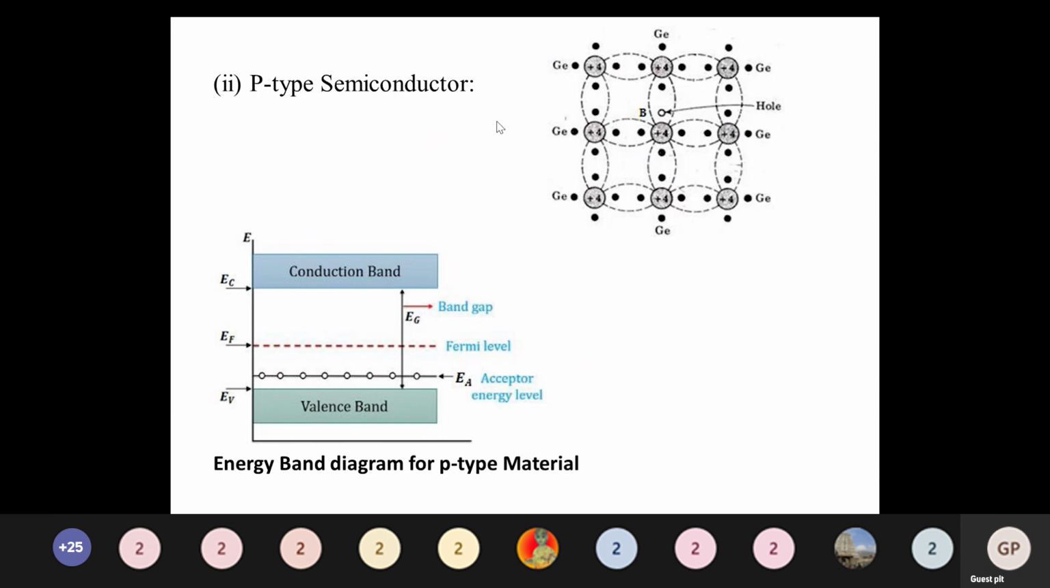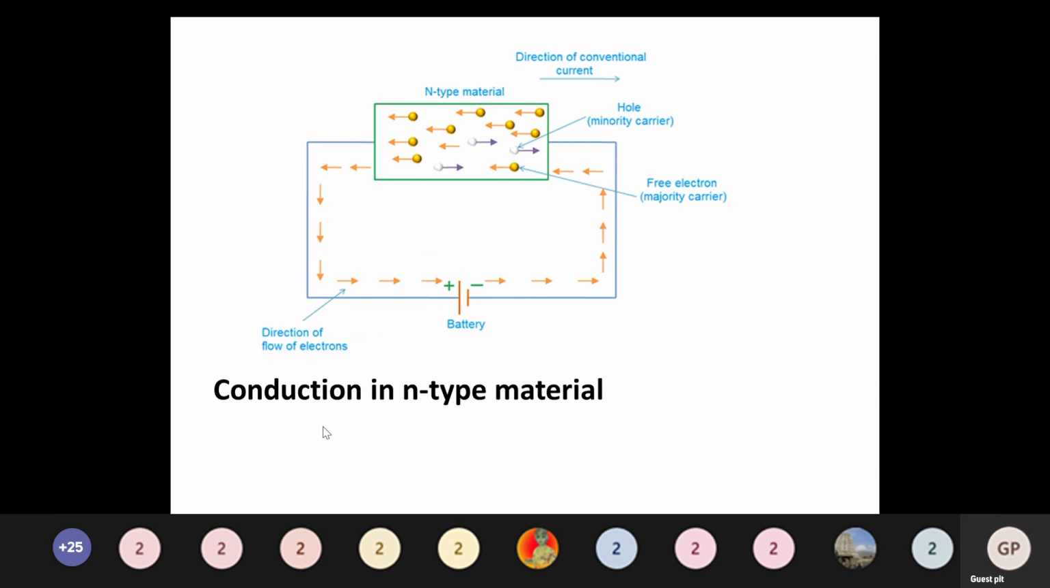Just opposite to p-type material, here we are considering n-type material conduction. N-type material means electrons are the majority carrier and holes are the minority carrier. So the positive terminal is connected with one terminal of the n-type material, and the negative is connected with the other terminal of the n-type material. Clear?